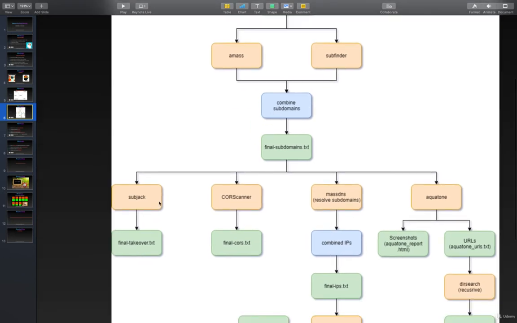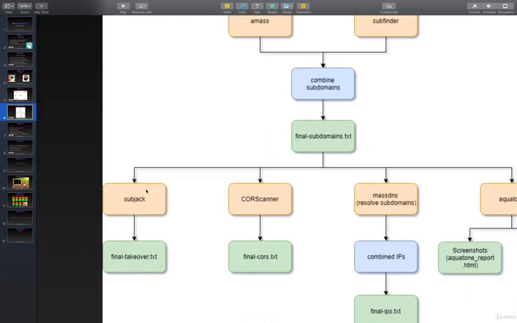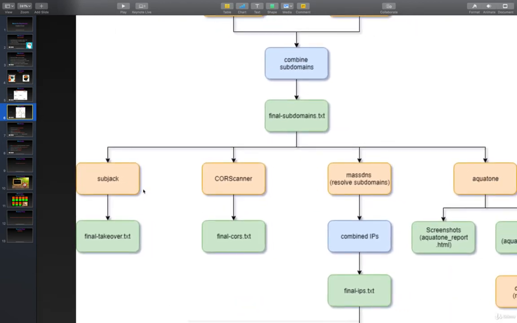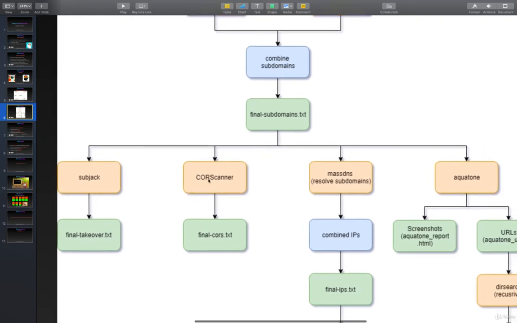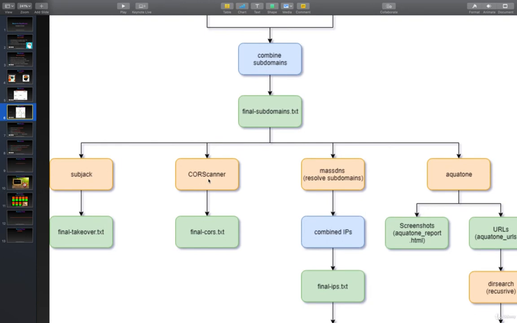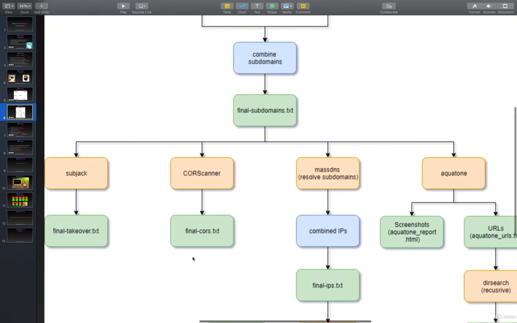Alright, then you can see we are going to run a tool called Subjack. That Subjack tool is for checking subdomain takeovers, and the output of that particular tool is saved into final takeover.txt. Then the next tool, which is a CORS scanner, is going to run on that subdomain list, and the output is going to be saved into final cors.txt.